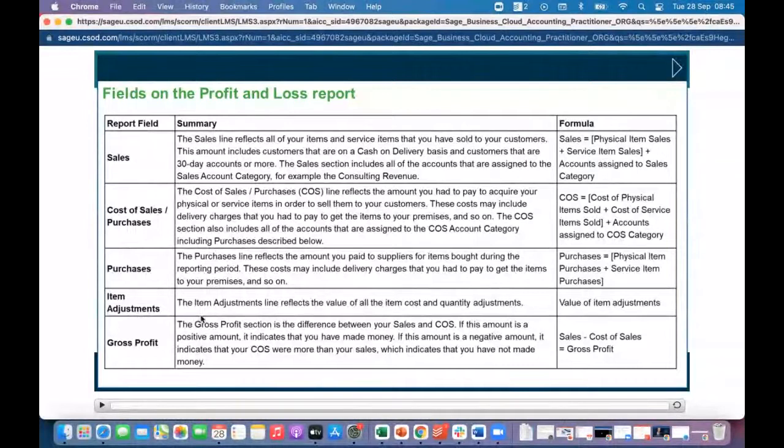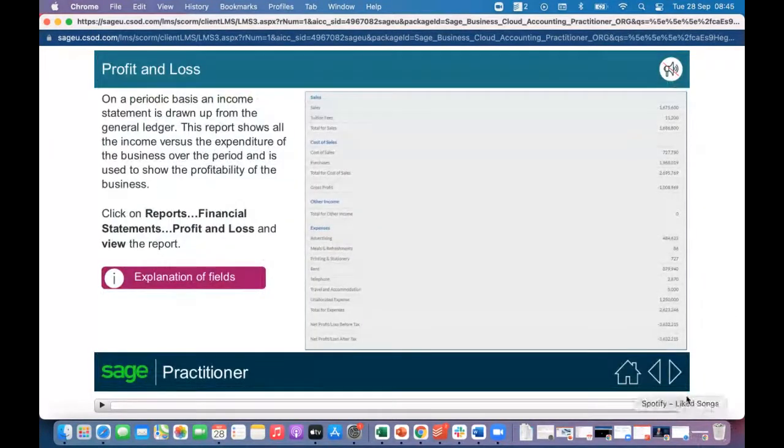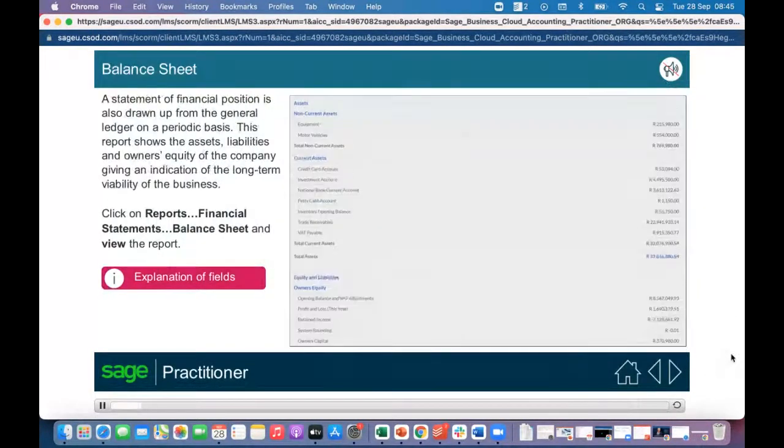Purchases, item adjustments, and then obviously gross profit. We click here, we get to the next page: other income, expenses, net profit, income tax expense, net profit or losses after tax. If I flip here, they're going to give me the next statement, the balance sheet.